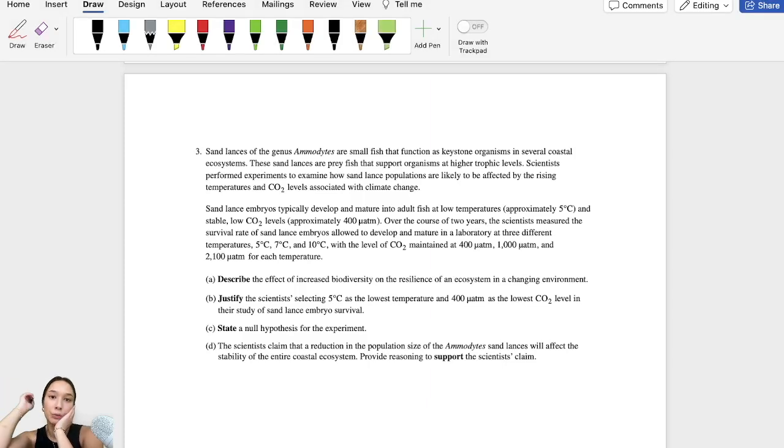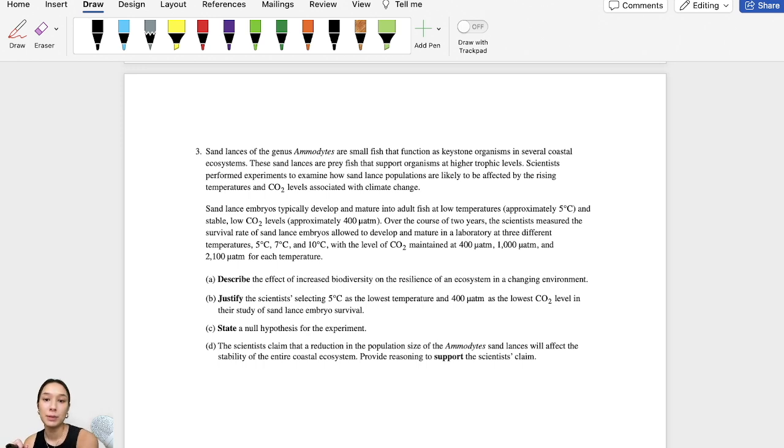Okay, so this is question 3 for the 2023 AP exam FRQs. This one looks like it appears to be an ecology question. So this one says, sand lances of the genus Ammodytes are small fish that function as keystone organisms in several coastal ecosystems. These sand lances are prey fish that support organisms at higher trophic levels. Scientists performed experiments to examine how sand lance populations are likely to be affected by the rising temperatures and CO2 levels associated with climate change.